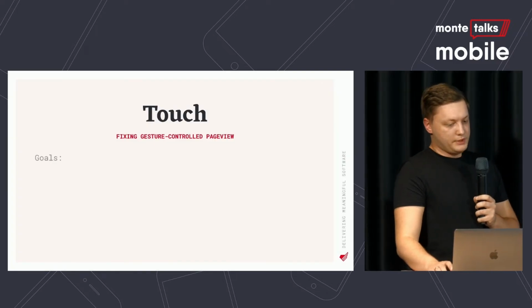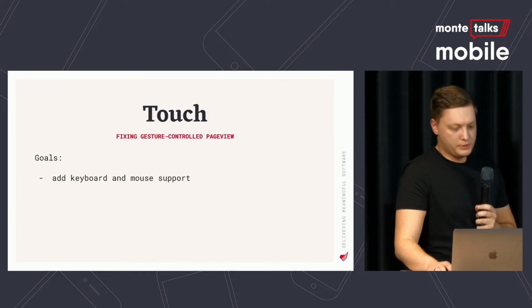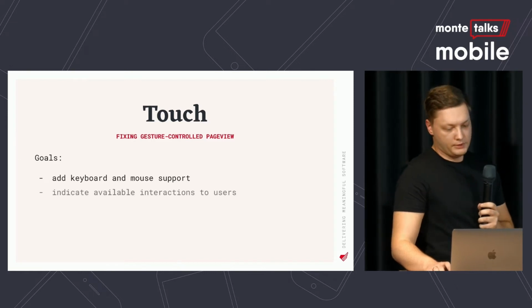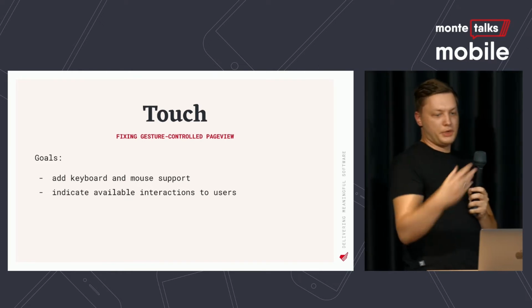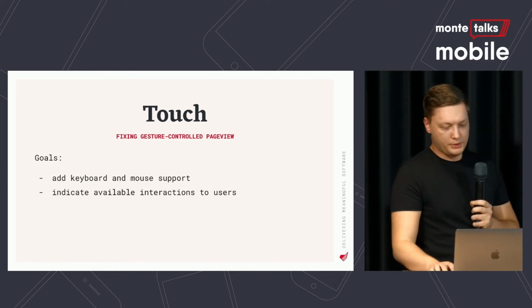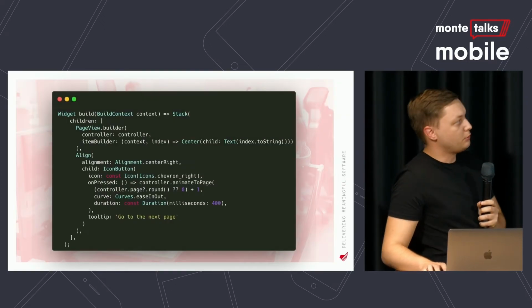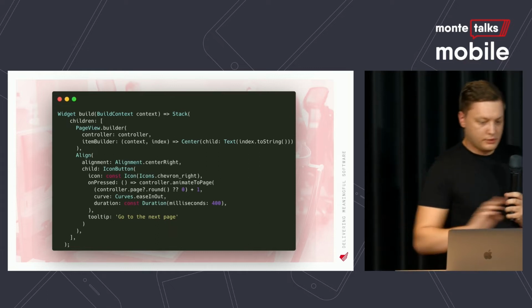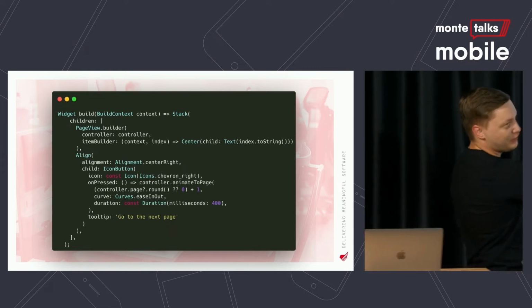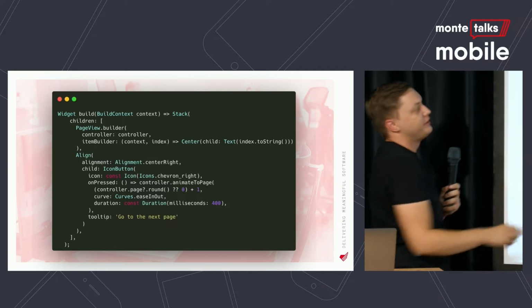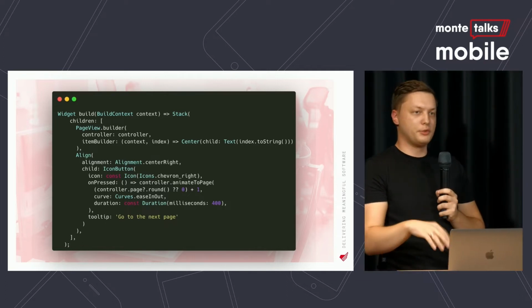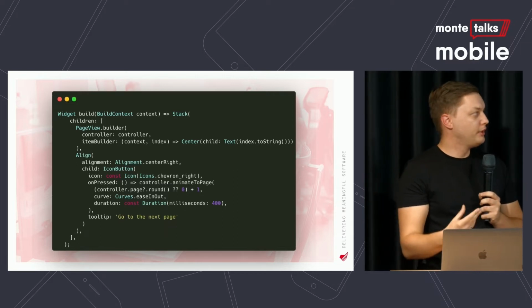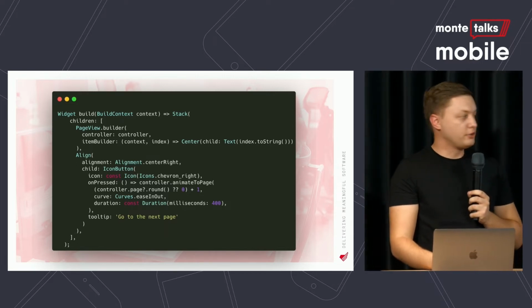So how to fix that? Our goal would be to obviously add keyboard and mouse support and indicate the interactions. In our case, it would be forward and backward interaction. This is how we do that. As you can see, I don't have a laser pointer, so I will use my finger. Page view builder stays as it was, so nothing changed, but it was just put on the bottom of the stack. And at the top, we are putting icon button.